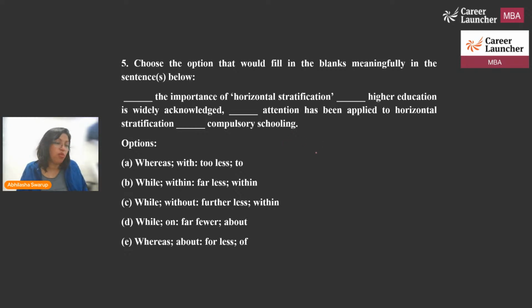I'm going to just take a moment. You tell me what the correct answer is. Is it whereas with, to, less to? Is it while within, far less within? Is it while without, further less within? Is it while on, far fewer about? Or is it whereas about, for less off? Come on, guys.